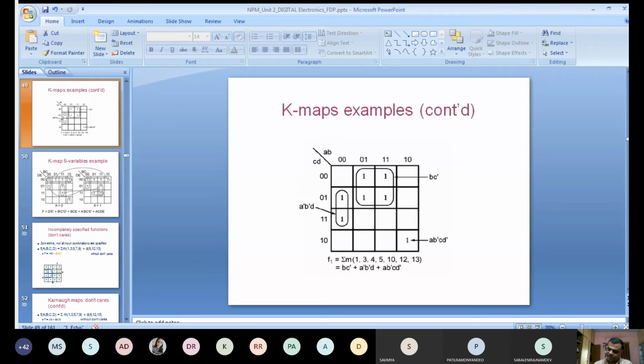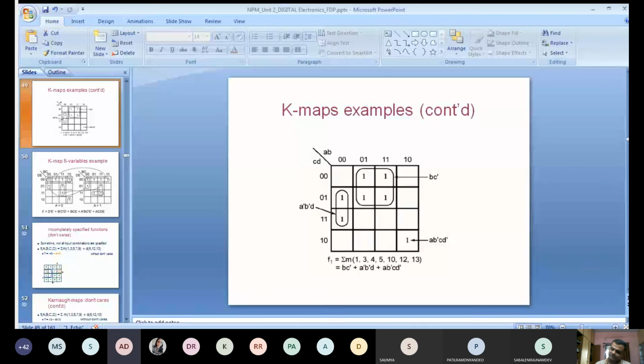Now see, your answer: for a quad term you will get the answer as, in a single bracket, B bar plus C. That is the first term. For a pair you get another bracket, A plus B plus D bar. And for the essential prime you again take a dot sign and another bracket, A bar plus B plus C bar plus D. This is your correct answer.